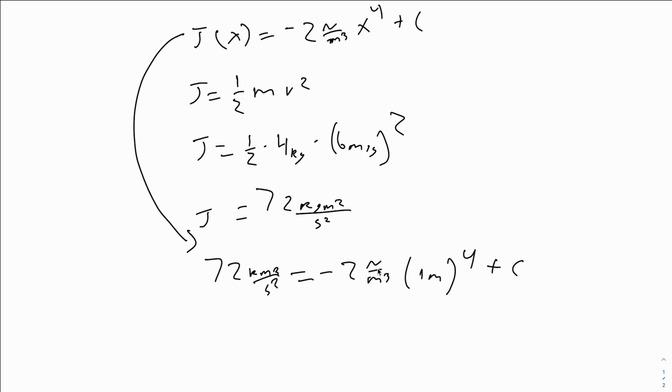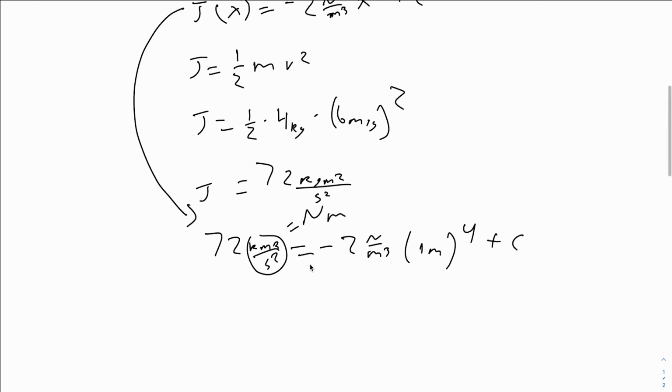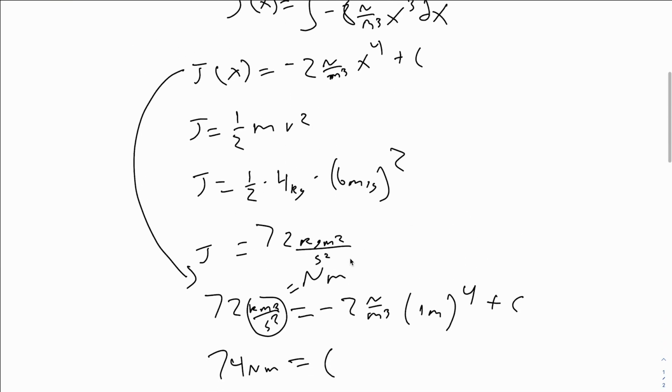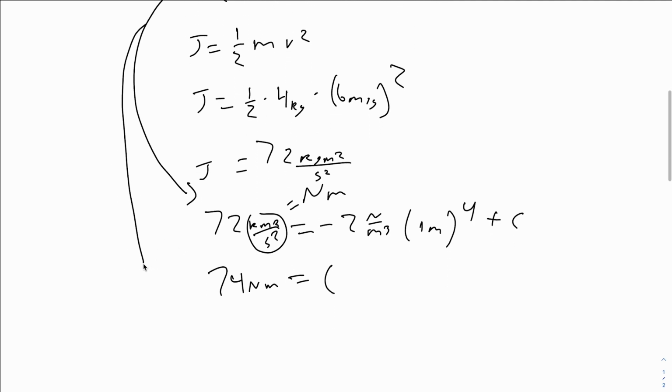So this results in just a newton meter, which is the same as this. This right here equals a newton meter. Negative 2 newton meters on this side and 72 newton meters on that side. So we can add 2 newton meters to both sides to get rid of that, and that gives us 74 newton meters equals c.